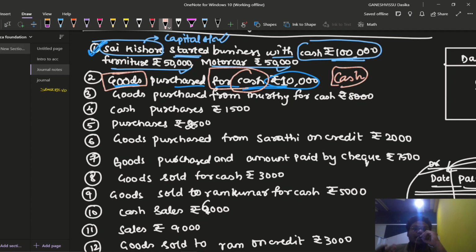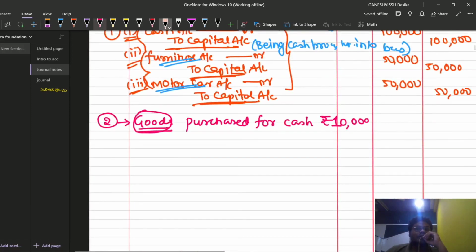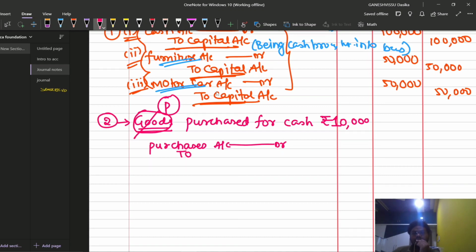So whenever the goods are purchased, what is coming into the business? Goods are coming in. So debit what comes in, according to the real account rule. Goods are coming in, so goods must be replaced with purchases. Then we are going to debit purchases. Why? Because those are coming into the business. We are receiving it in the business. So in the place of goods, we replace with purchases. Purchases account debit.